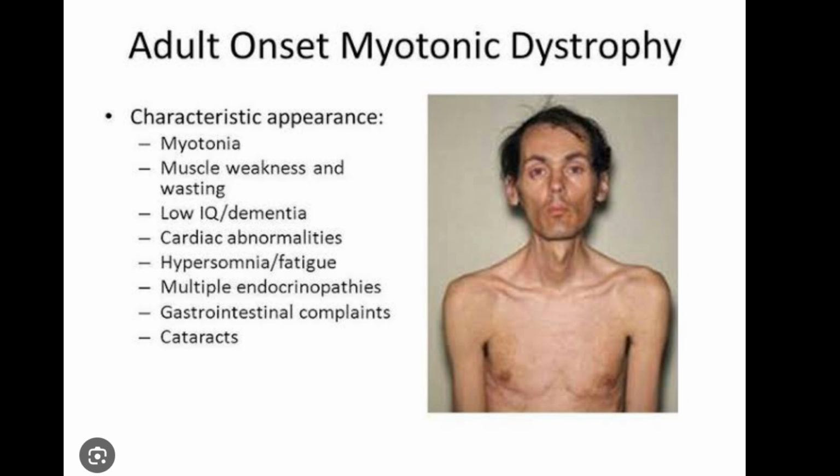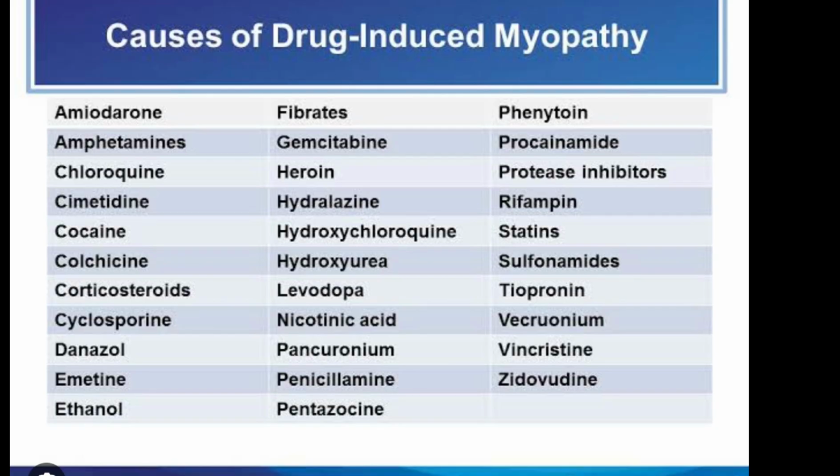Patients are bald, and they have bilateral cataract and muscular wasting, and then low IQ, gynecomastia and testicular atrophy, and they can have diabetes mellitus as well. There are so many drugs which can cause myopathy, but the most important to remember are steroids and statins, which are lipid-lowering drugs.